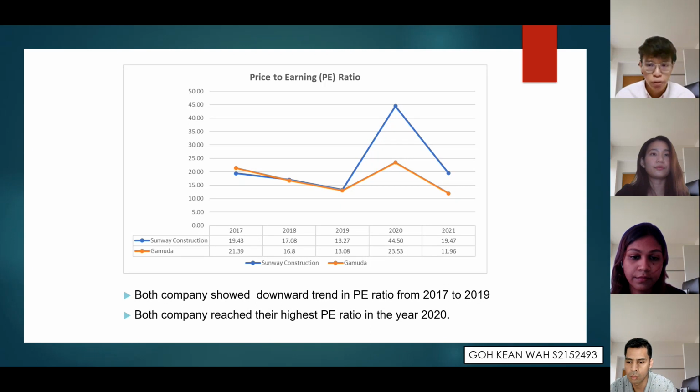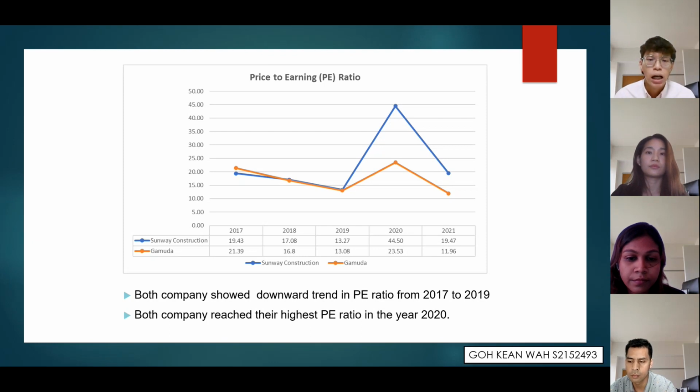Both companies also reached their highest PE ratio in 2020, which for Sunway Construction is 44.5%, and Gamuda is 23.53%. From this ratio, we can conclude that Sunway Construction has been preferable in the market throughout the last 5 years.